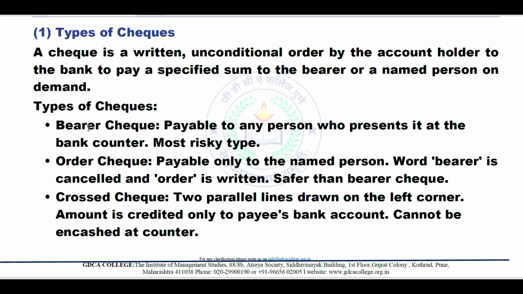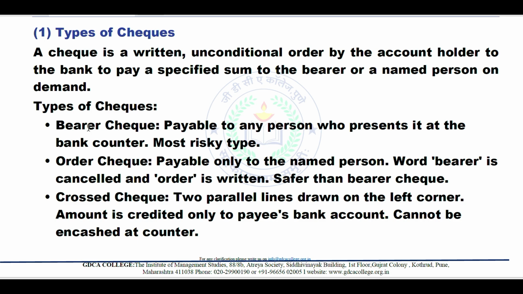The types of cheques: bearer cheque, payable to any person who presents it at the bank counter. Most risky type of cheque. Order cheque, payable only to the named person.